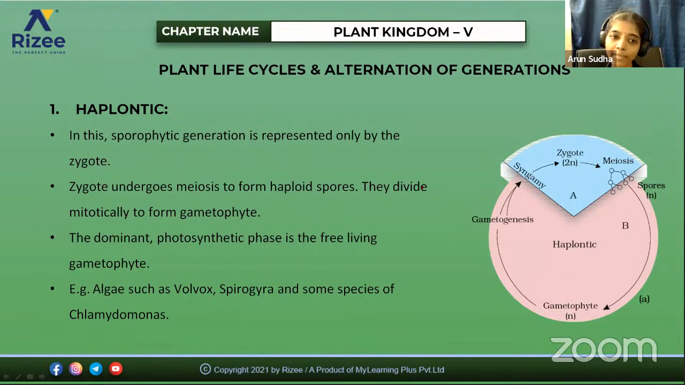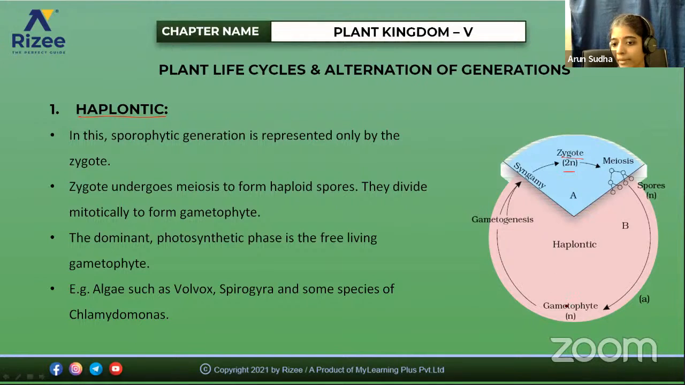that is the haplontic life cycle. So why is it called haplontic life cycle? The term itself tells us the haploid phase is dominant here. For example, if you see the structure, the pink area here is the zygote, and then meiosis occurs, forming spores. So these are the spores that are formed.